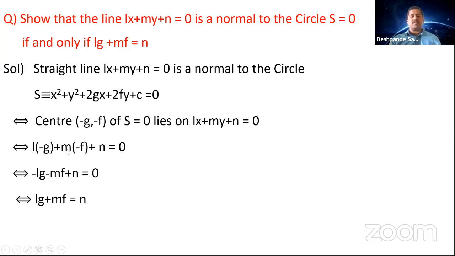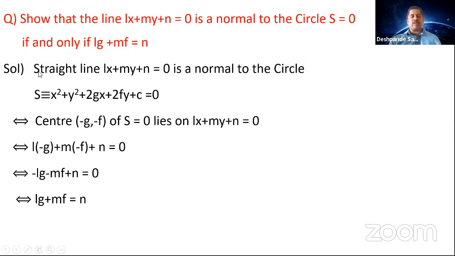So L into minus G plus M into minus F plus N is equal to 0. It means that the center (minus G, minus F) of S is equal to 0 lies on Lx plus My plus N is equal to 0. It means that the line Lx plus My plus N is equal to 0 is a normal to the circle.